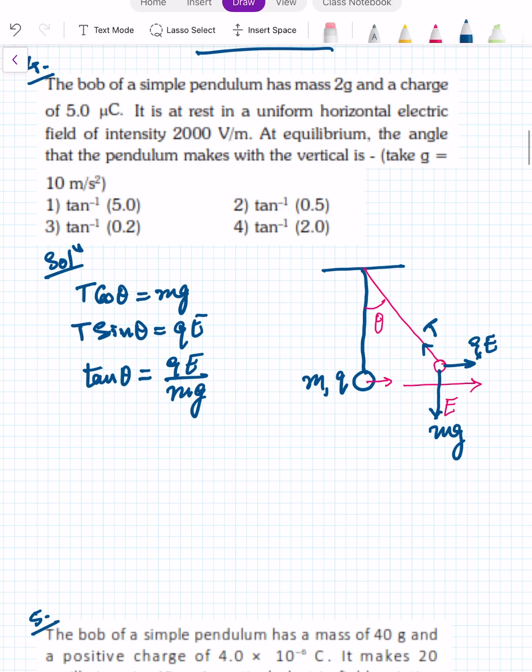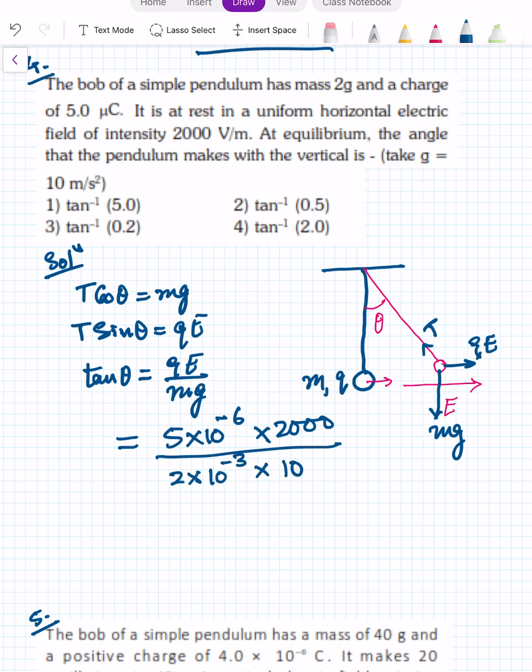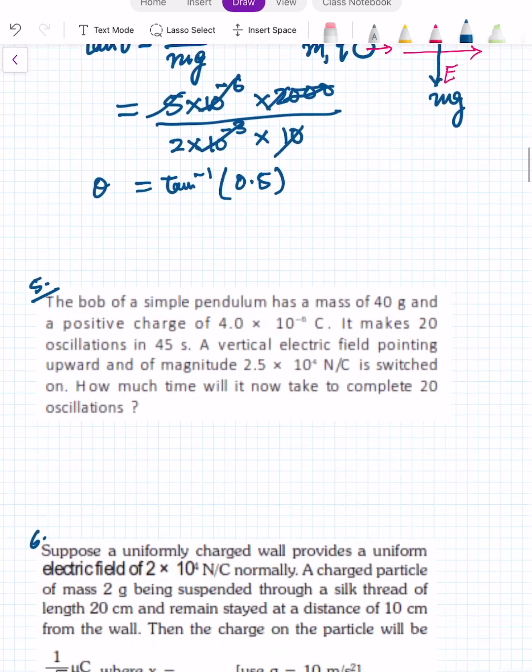Now substitute the values of QE and mg. Q is 5 microcoulomb, so 5 into 10 power -6. E is 2000. M is 2 gram, so 2 into 10 power -3. mg is 10. This over, 5 and 10 cancel, 1 upon 2. So theta is equal to tan inverse 0.5. Your answer will be then option 2. Now again, only the concept of Newton's laws of motion, equilibrium has been involved more. Otherwise, the concept from electrostatics is only F equal to QE.